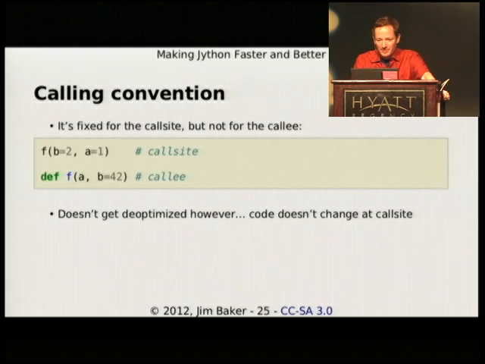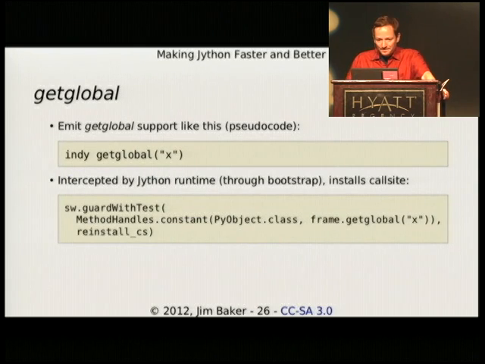I'm going to skip this because, all right. We have Git Global, which we earlier saw. This is how we would build something like this. Unfortunately, there's a little bit more involved in terms of actually getting this to work, with frames and all these things, but effectively this is what we need to do. That's pretty straightforward, and it allows us to ensure that we know what X is, and if X was changed, there's an opportunity to reinstall that call site so that we can actually get the right value of X at that point.